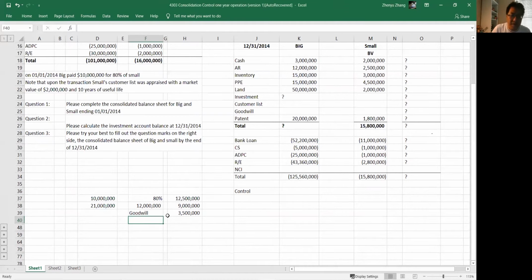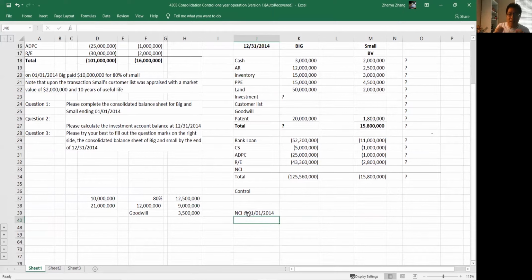We can also figure out something else, which we call NCI. What is NCI? We mentioned it already. Let's just add it here. NCI is non-controlling interest. Big controls Small, but Big only owns 80%, so the 20% left belongs to NCI.